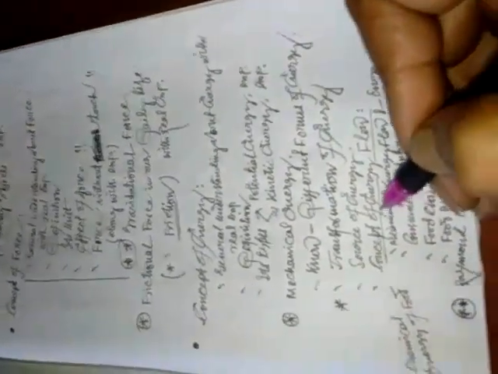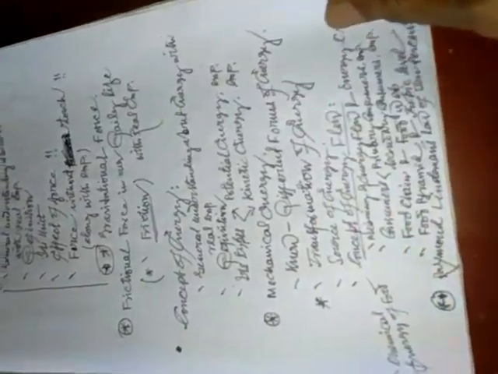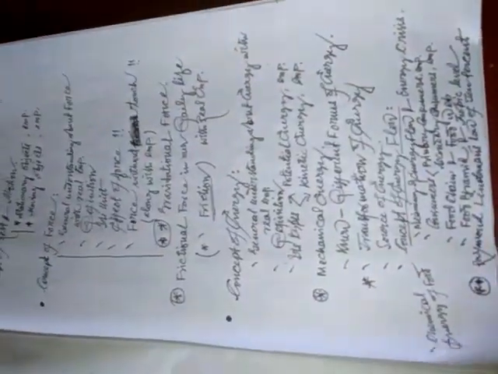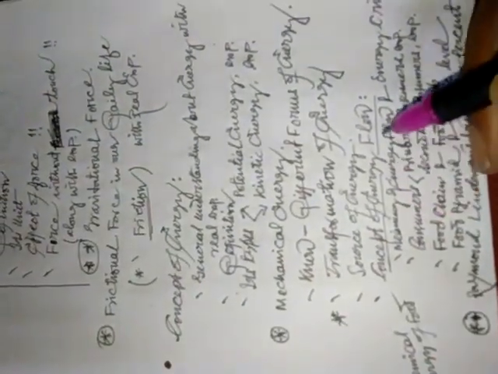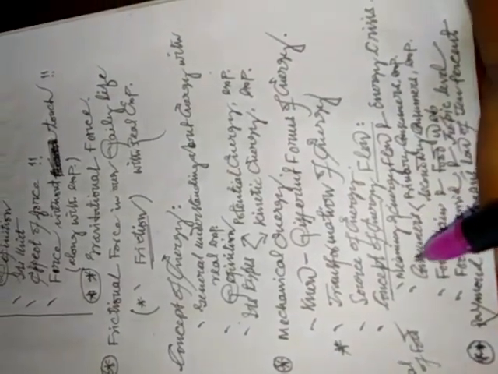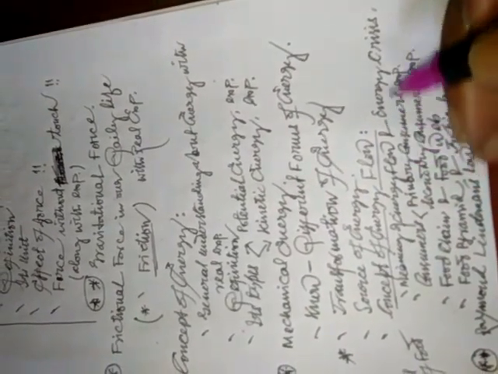Then the concept of energy flow. This is very important. Energy flow. Regarding the energy flow, first we need to read the meaning of energy flow and the energy crisis.